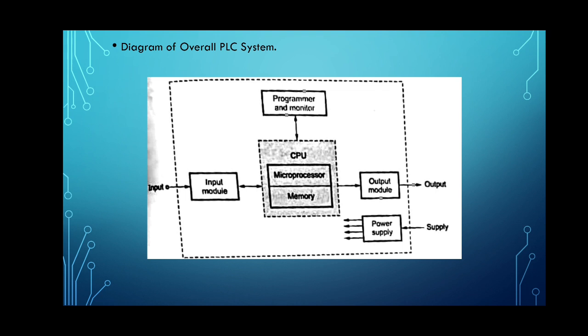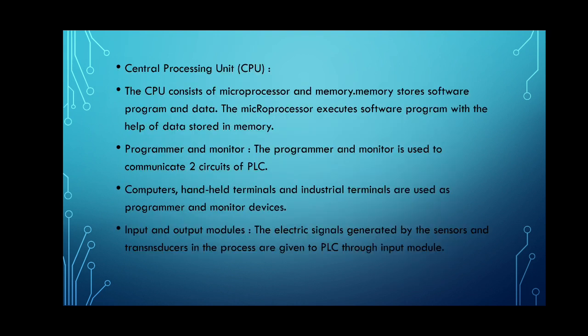So next we will go with the functions of different units of the PLC system. First we will consider the CPU. CPU is nothing but the central processing unit. The CPU consists of microprocessor and memory. The memory stores software program and data. The microprocessor executes the software program with the help of the data stored in the memory. So we can call the central processing unit the brain of the PLC system.